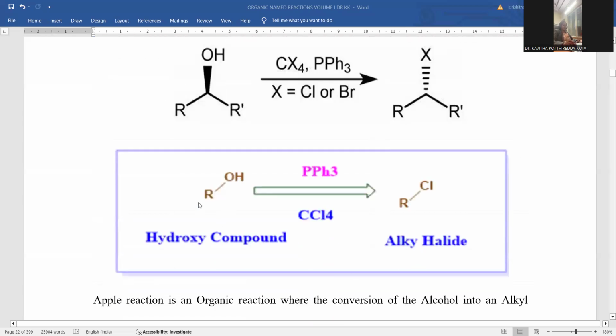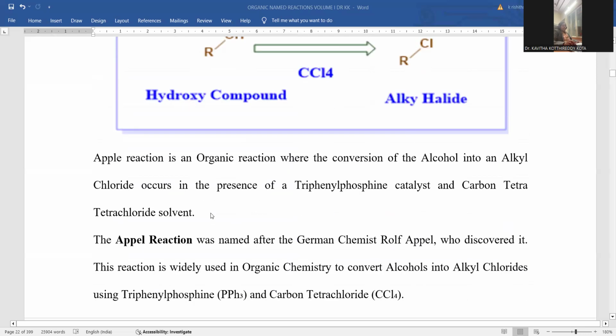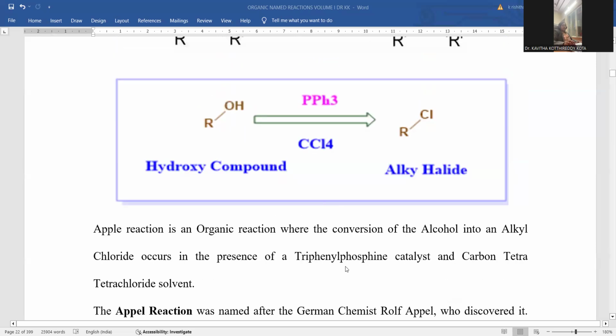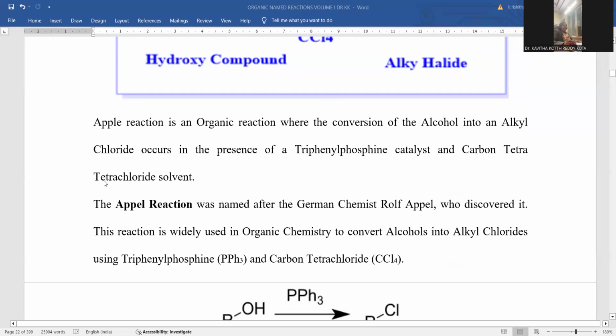In the reaction, alcohol is treated with triphenyl phosphine, and carbon tetrachloride functions as a chlorinating agent and solvent medium as well. This dual role allows you to achieve a halogenated alkane, that is, an alkyl halide. This is simply designated as the Appel reaction. The Appel reaction in organic chemistry is the conversion of alcohol into alkyl chloride in the presence of triphenyl phosphine. Triphenyl phosphine is applied as the reagent, and carbon tetrachloride works as a solvent medium.